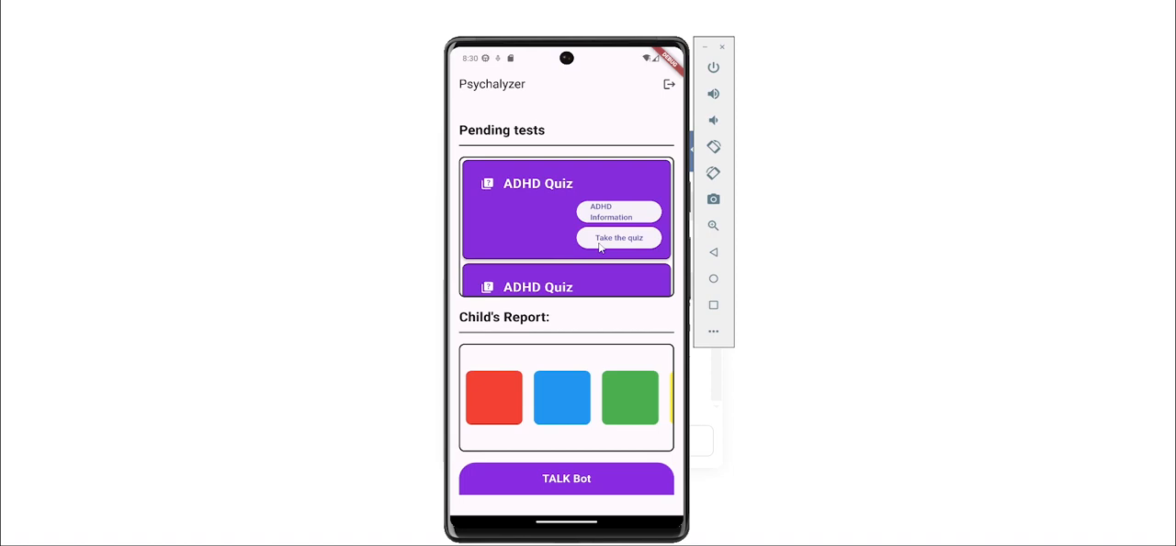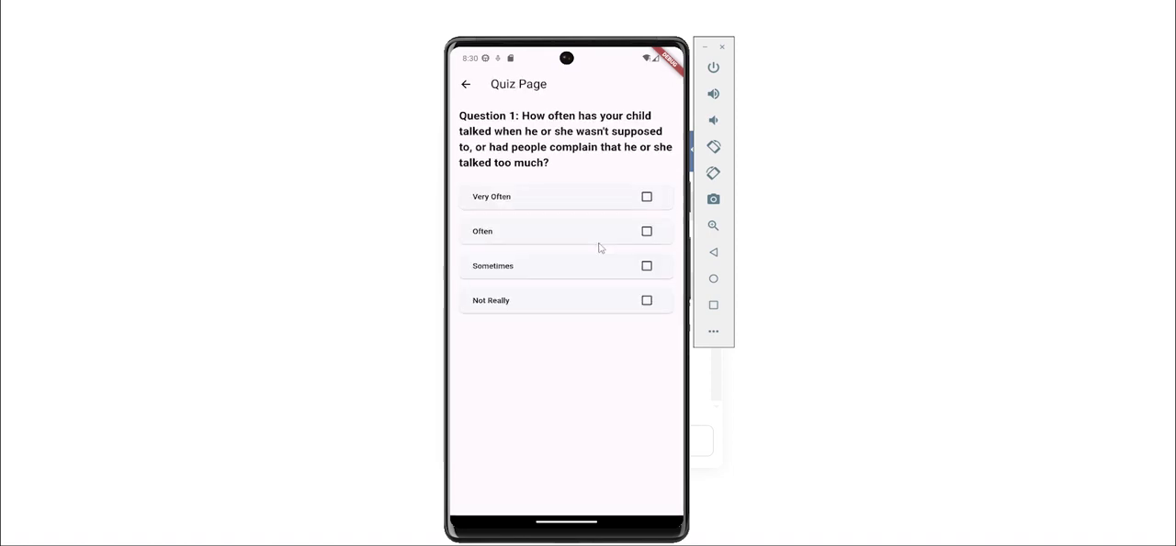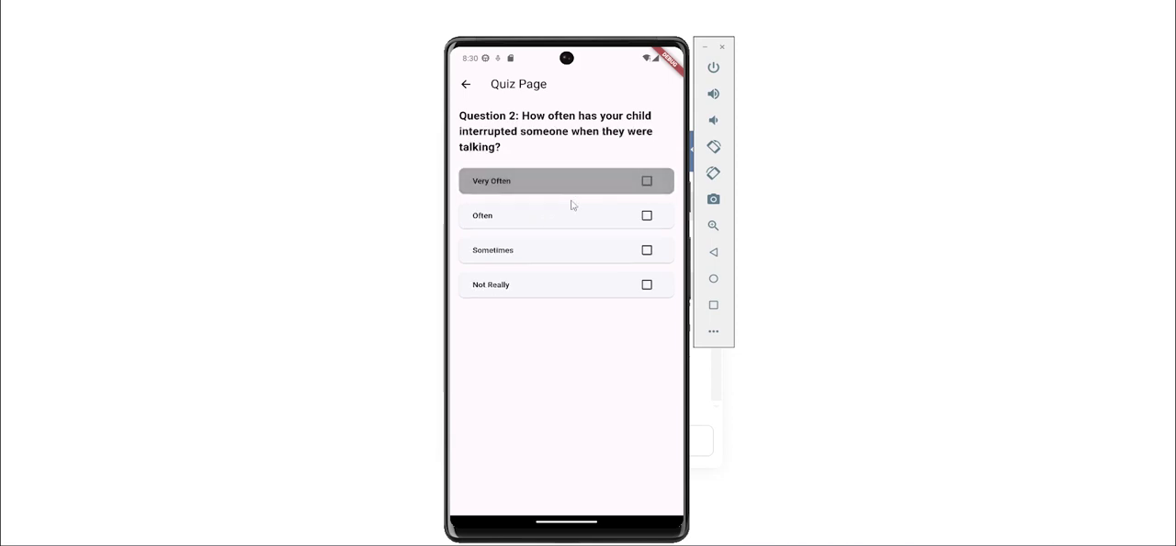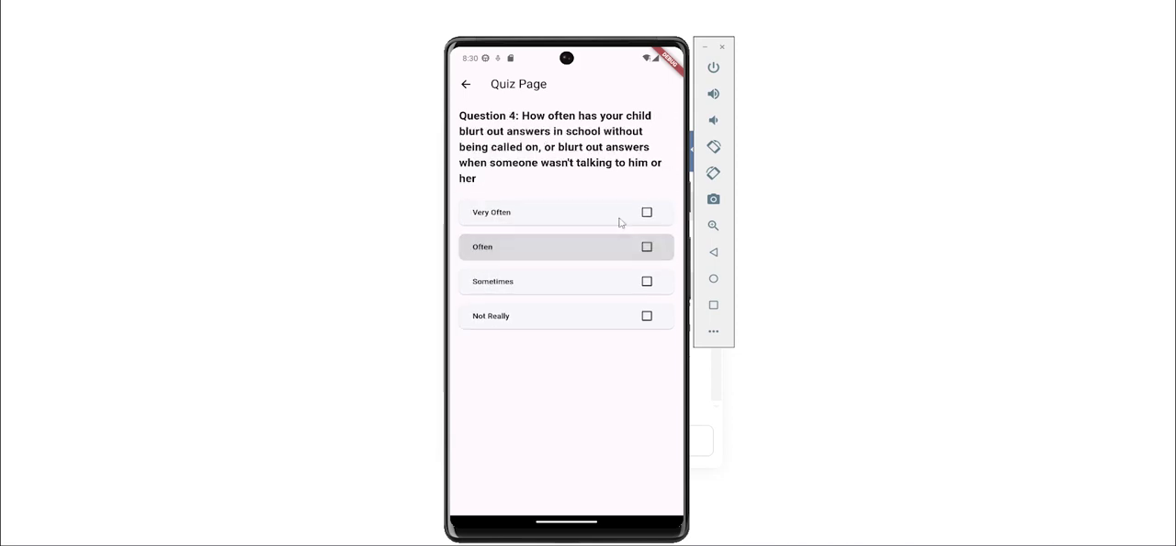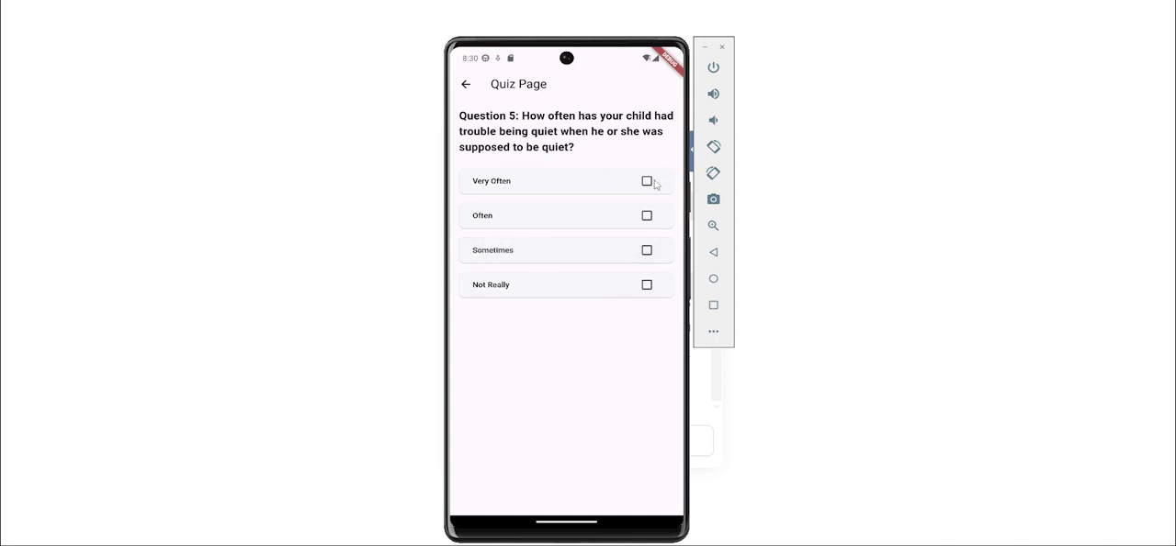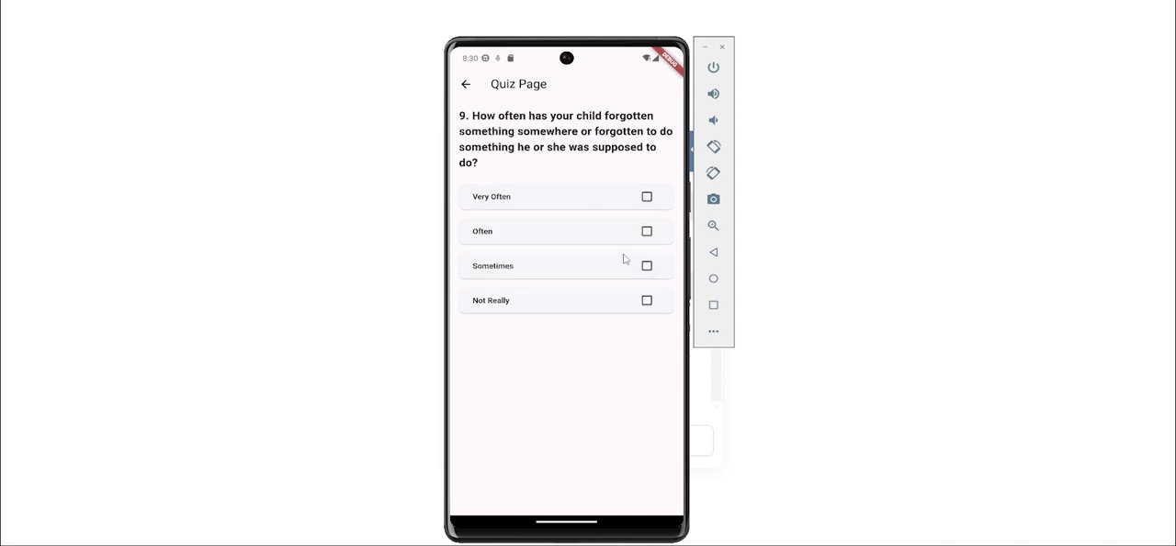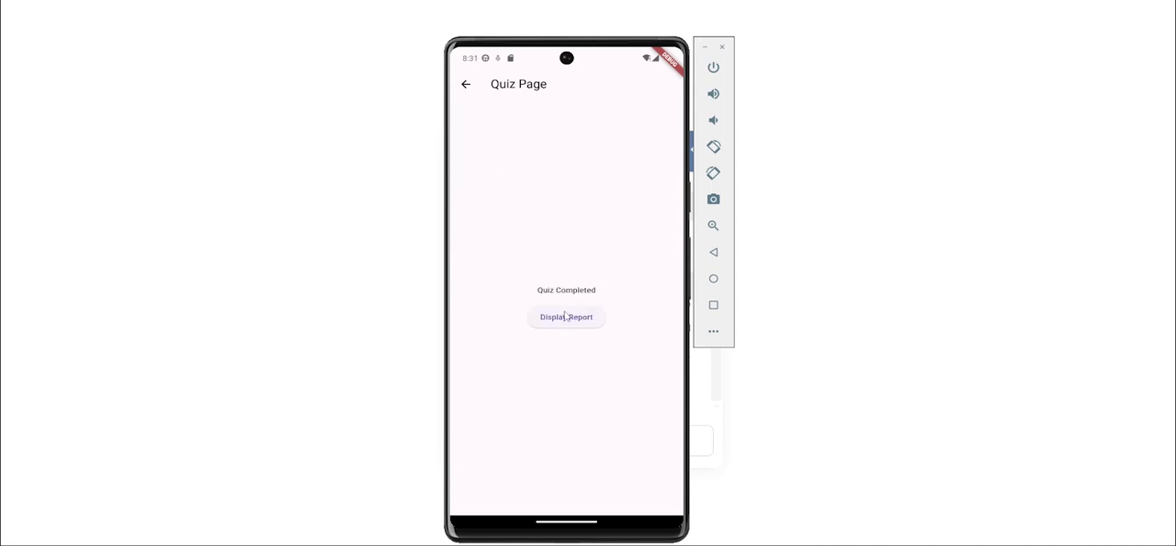Then the parent will take the quiz. There are questions like how often your child talked when she wasn't supposed to talk. These are the four fixed options, and every option has some weight with it, and the final score will be calculated based on the answers given by the user. I will just mark random answers. Currently there are only 20 questions. These are some dummy questions.